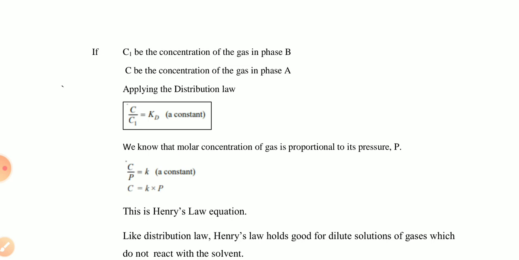We know that the molar concentration of a gas is proportional to its pressure. So we put C by P equals K, and C equals K into P. This is the Henry's law equation. The concentration is directly proportional to the pressure applied on the gas, because K is constant here.